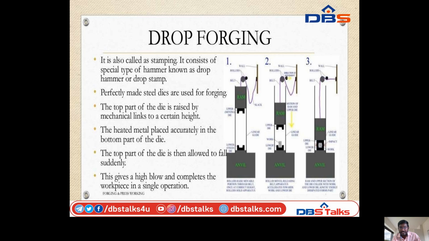So for drop forging, we can see the diagram. So this is the ram. So this is the anvil. The workpiece will be placed on the anvil. The ram is raised, and the load will be increased. The raw material will be suddenly struck by the force. By this action on the anvil, the workpiece will be changed to the required shape of the die. So this is the drop forging process.